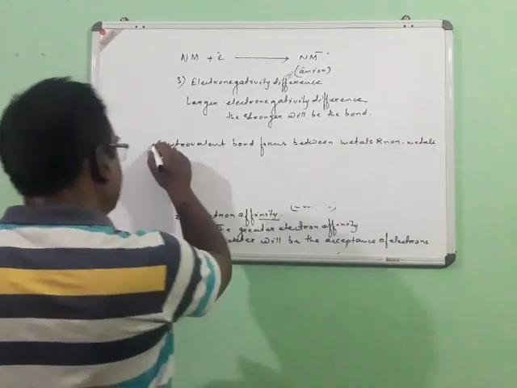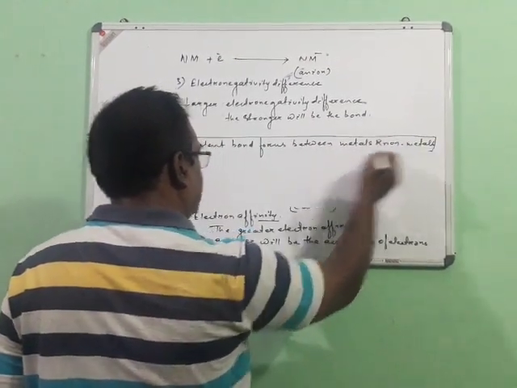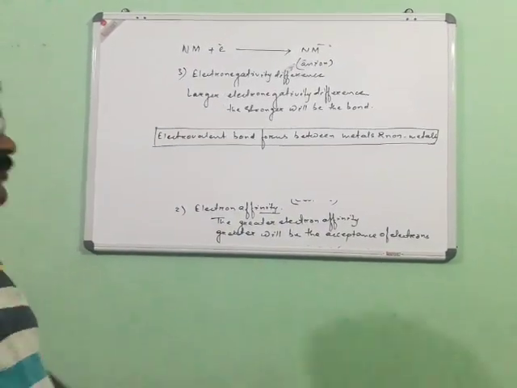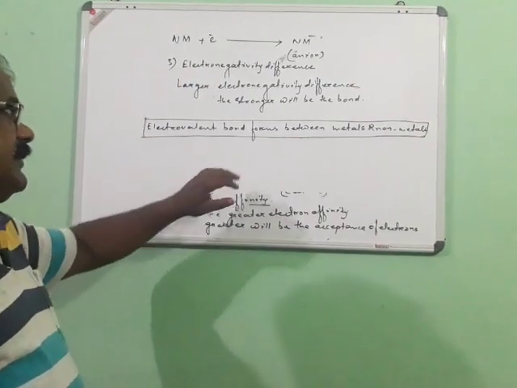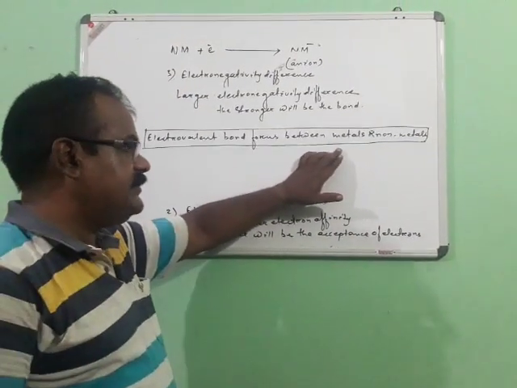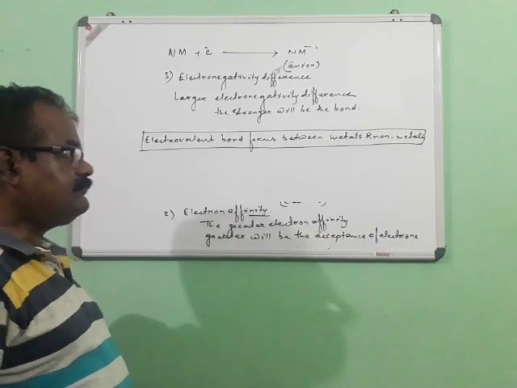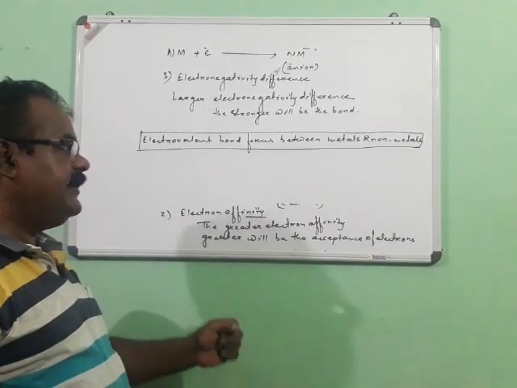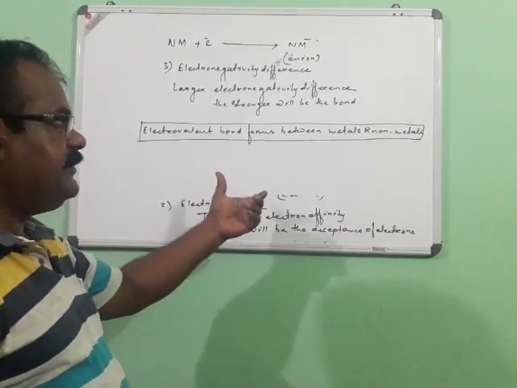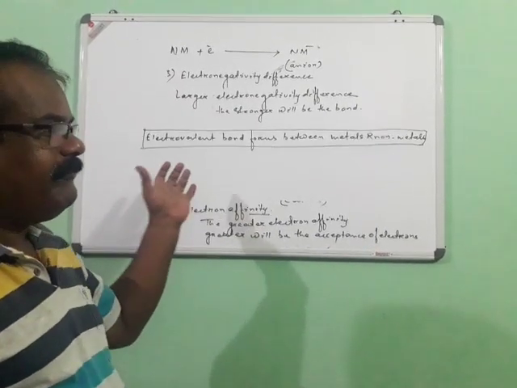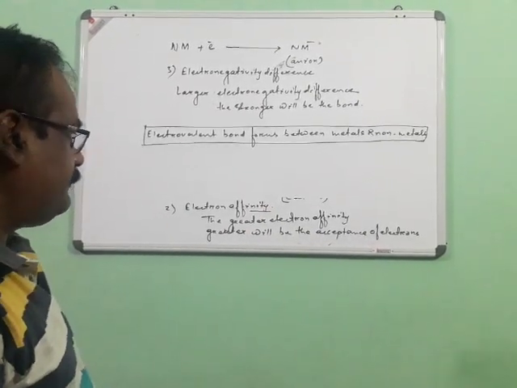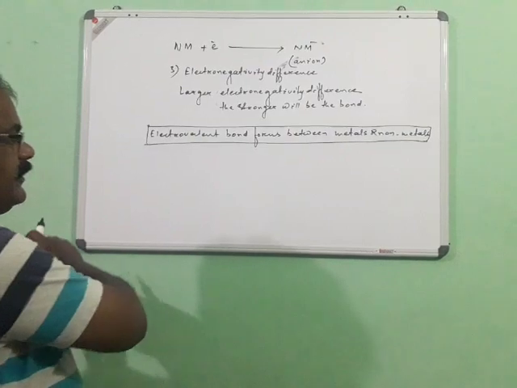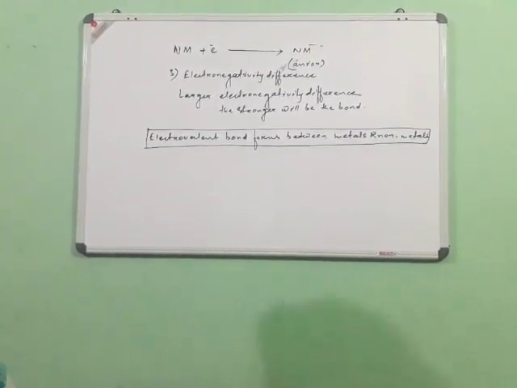So now children, you must have understood why metals and non-metals take part in the formation of the electrovalent bond. This is because of these things. Number one, metals have low ionization energy, so they can release the electron. Non-metals have a high electron affinity, so they can accept the electron easily. And between metals and non-metals, you will see from the periodic classification, there is a very wide or large difference in electronegativity. So these three factors favor the formation of an electrovalent bond or ionic bond.